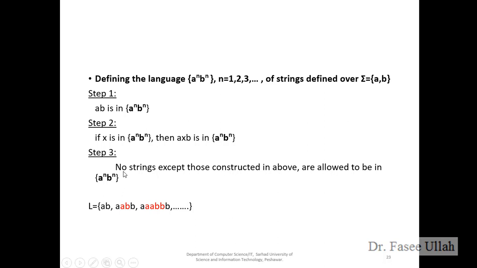So how can we define the palindrome rules for the above language, which is A and B, with the power condition? First of all, we can write A B. We have to see that if I read it from the left side or from the right side, it should be the same.